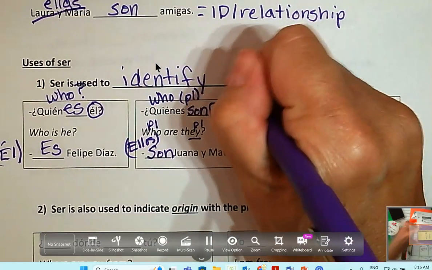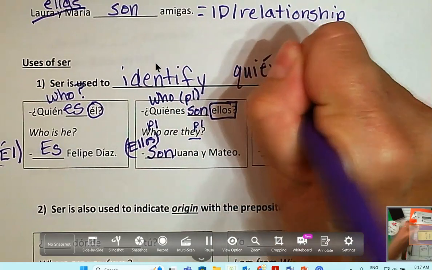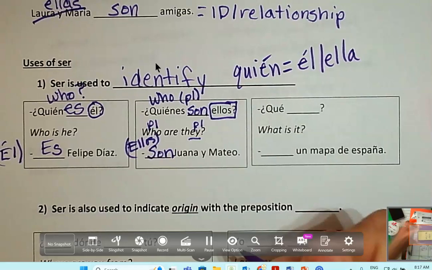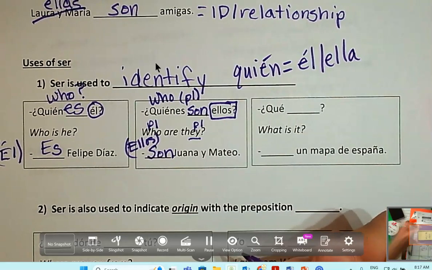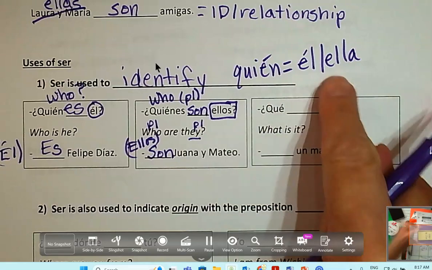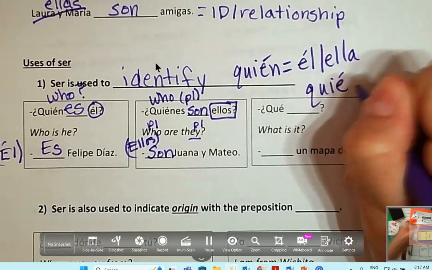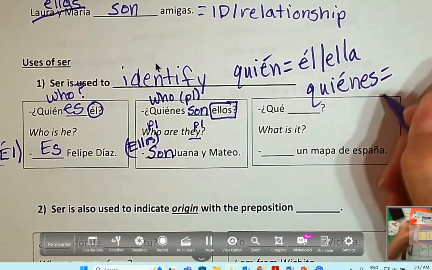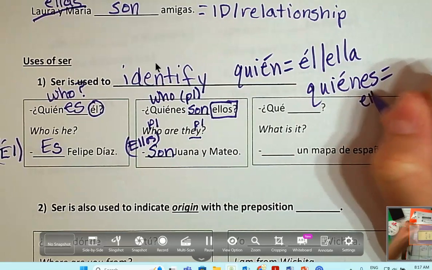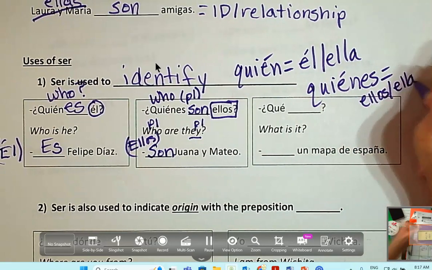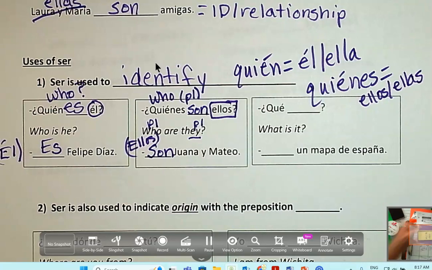Now, ¿quién? Questions are always the él, ella, usted form. So if I change the verb, and I'm not going to ask you, who is that, but I ask you, who runs the race? You're going to say that he or she form runs the race. So whenever you get asked a quiénes question, you're going to use what form? Ellos, ellas, ustedes form.